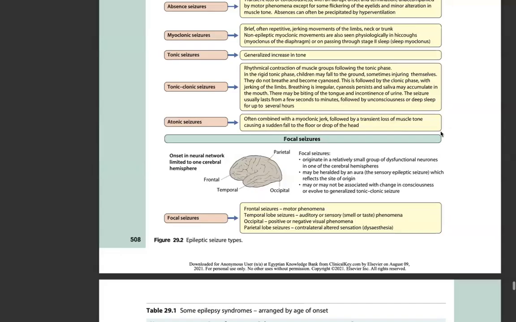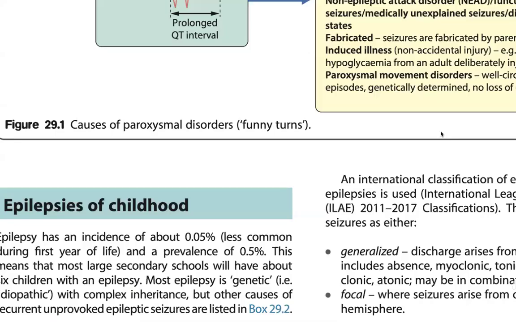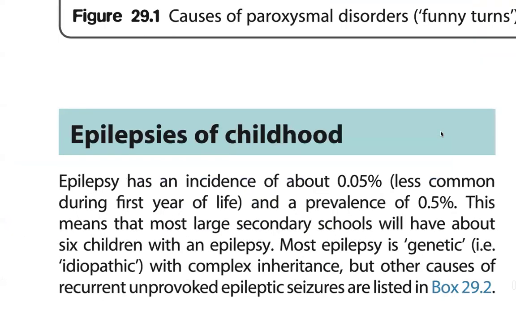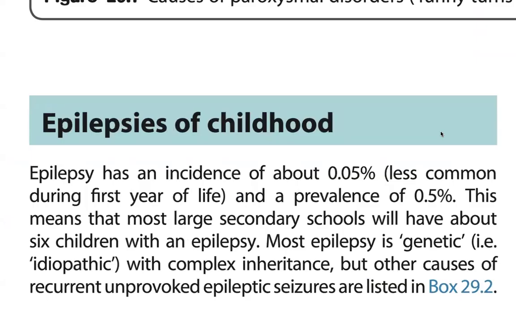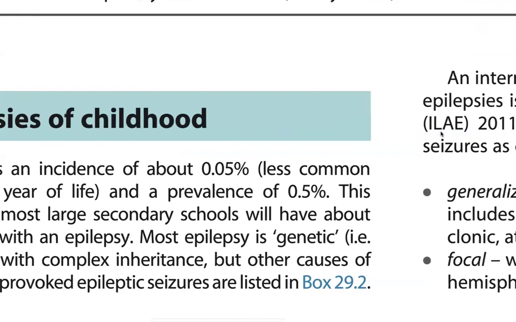So we are doing epilepsy of childhood. It's very complex. Epilepsy has an incidence of about 0.05%, less common in the first year of life, and a prevalence of 0.5%. This means that most large secondary schools will have about 6 children with epilepsy. Most epilepsy is genetically patterned with complex inheritance, but other causes of recurrent and progressive epileptic seizures are listed.